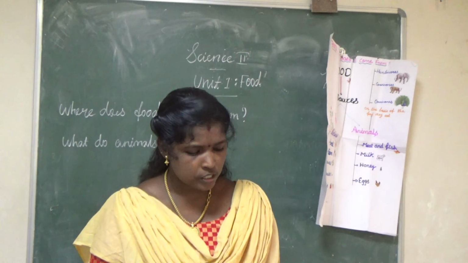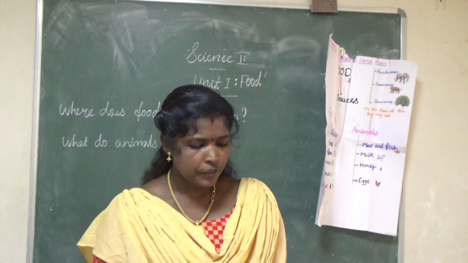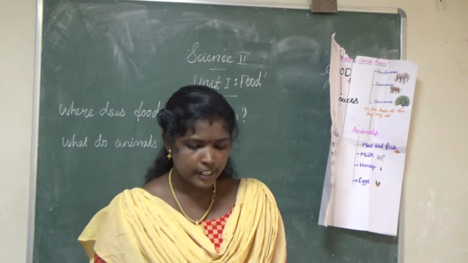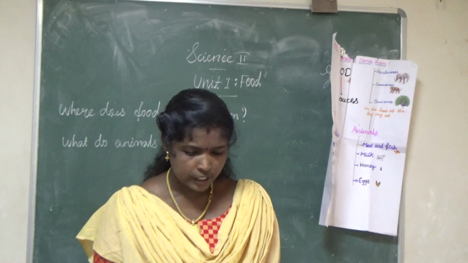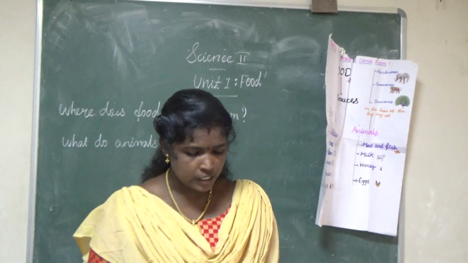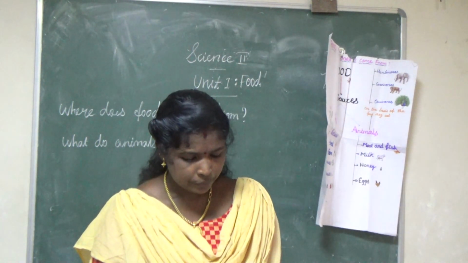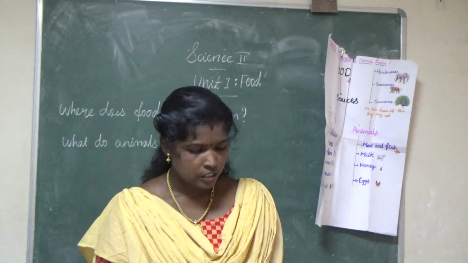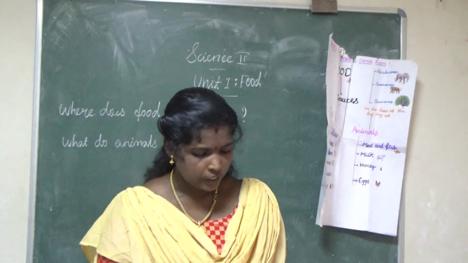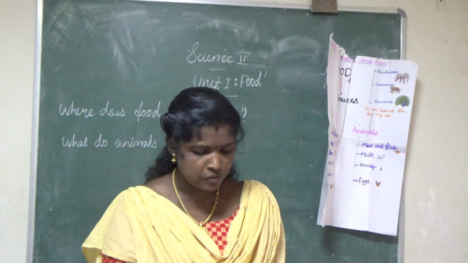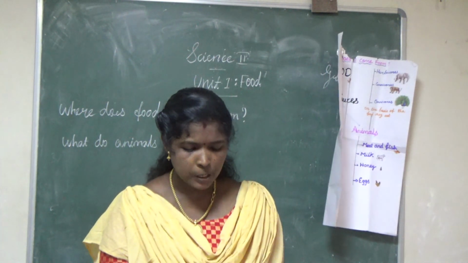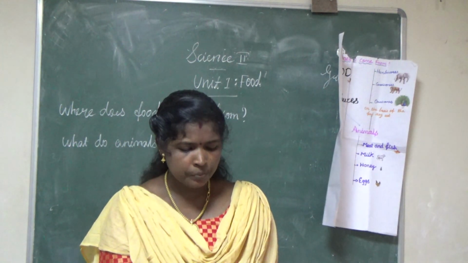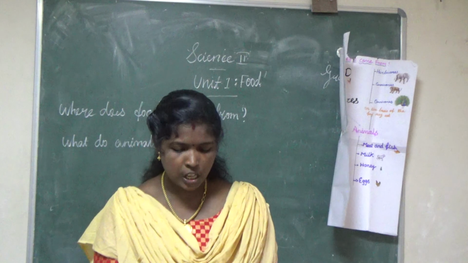Then, third question: classify animals based on the type of food they eat. Explain each group in detail. The answer is in page number 16 and 17. Then write notes on the type of teeth found in the following groups of animals. Same page. Then differentiate between scavengers and decomposers with examples.